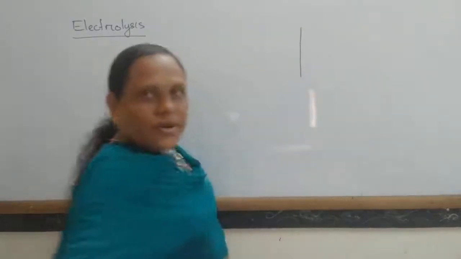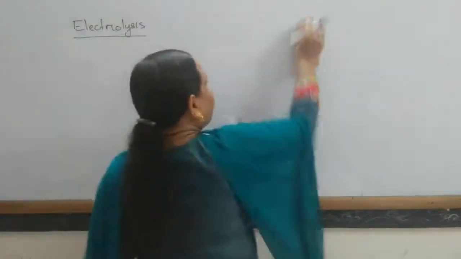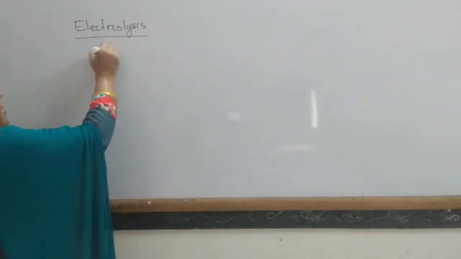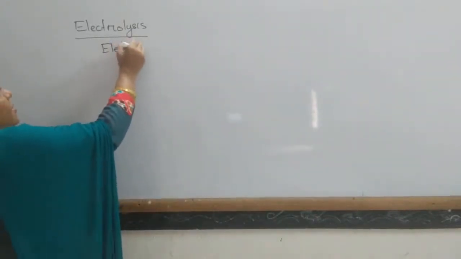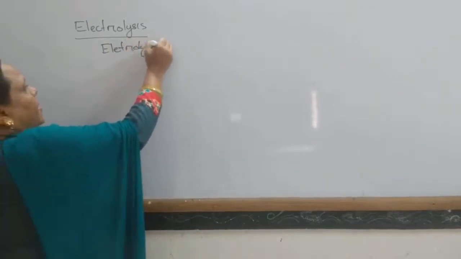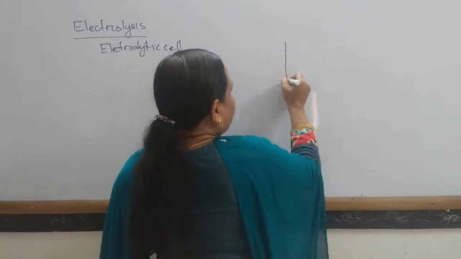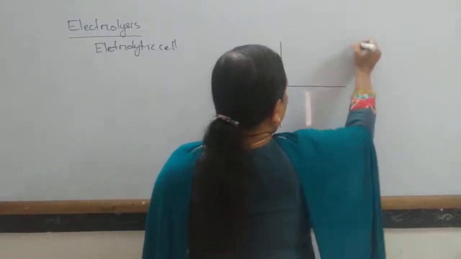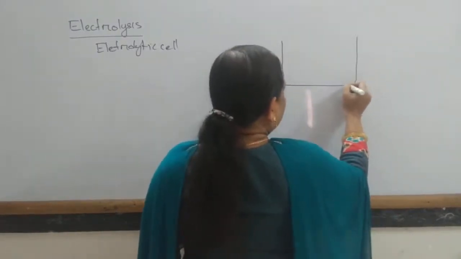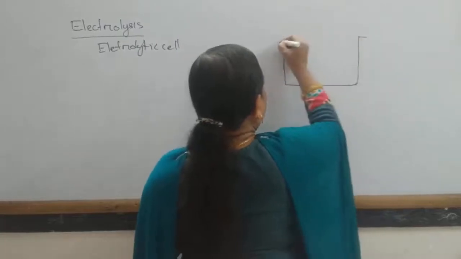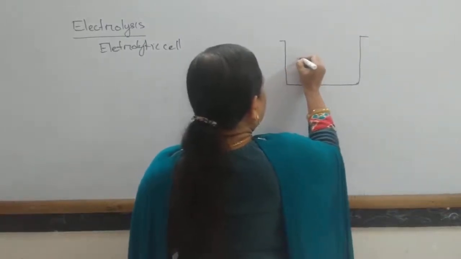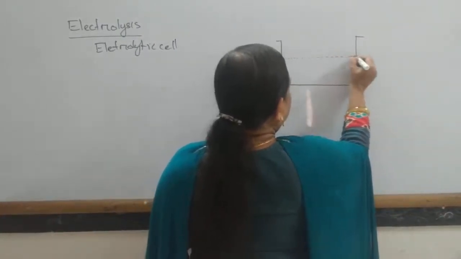The device in which electrolysis takes place is known as an electrolytic cell. This electrolytic cell consists of an electrolytic tank, which contains some electrolyte.